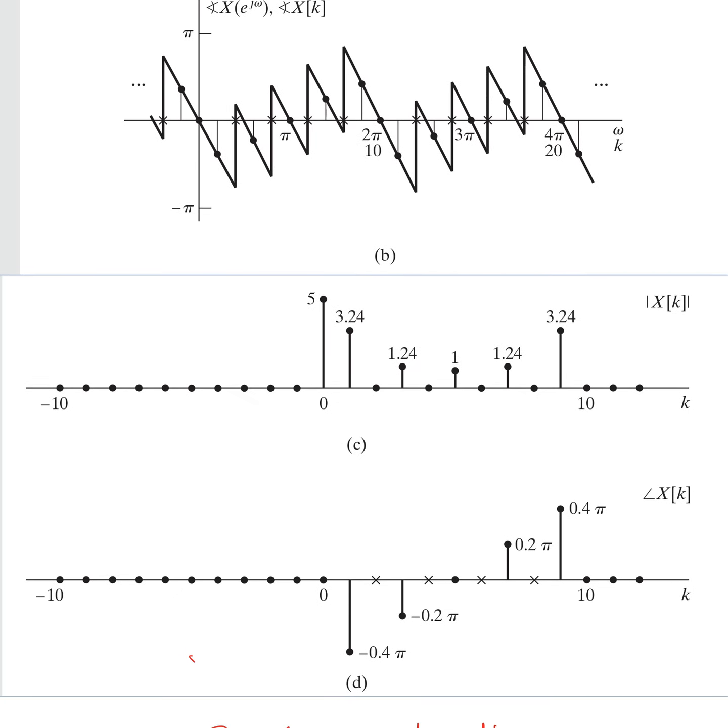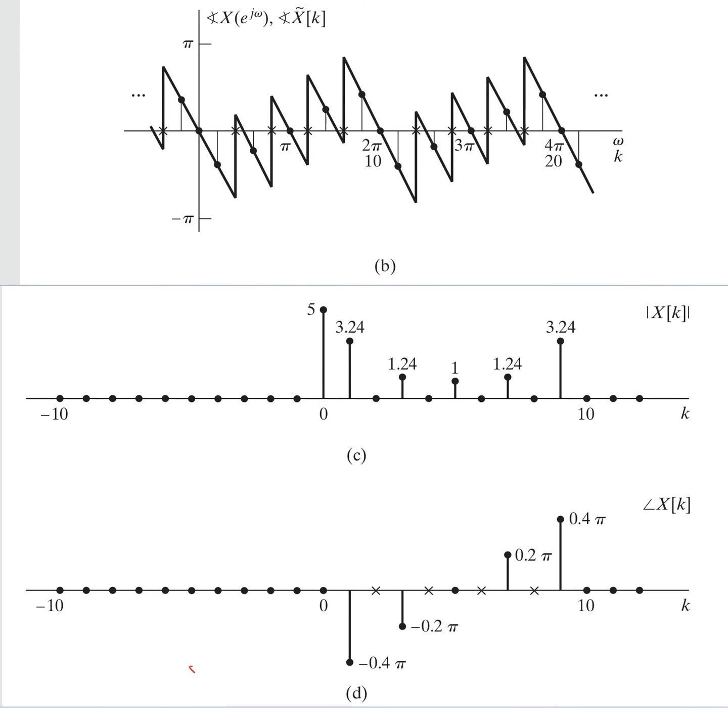So the final plot would be this one for the magnitude X of k and for the phase from 0 to 9. With this we call it the 10-point DFT of x of n. Okay, and this is the phase plot of X of k.